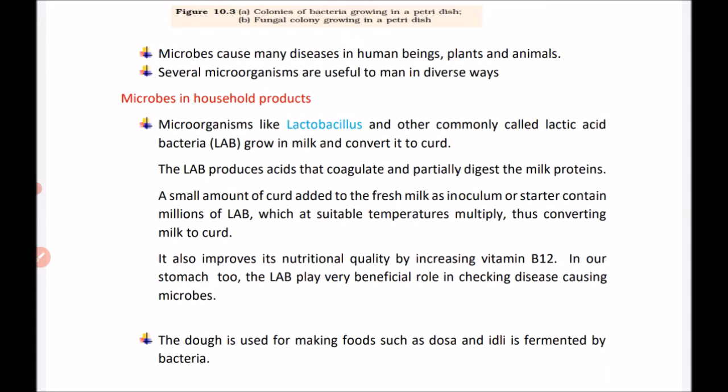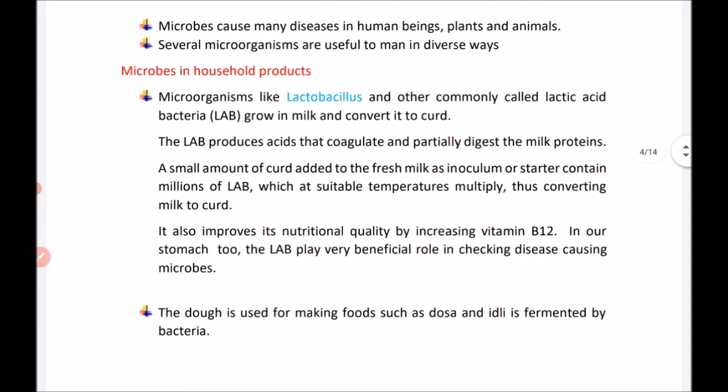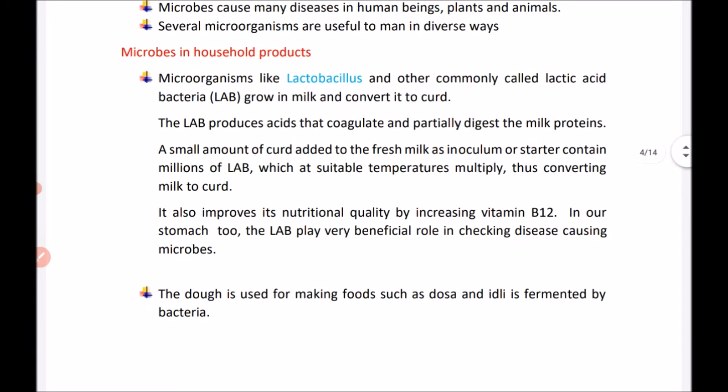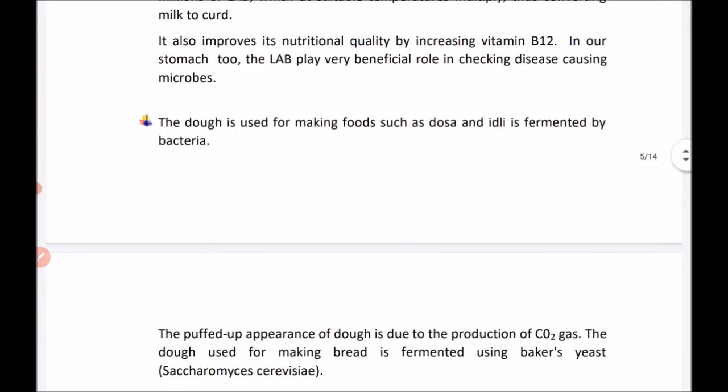In our stomach also, this LAB plays a very beneficial role in checking disease-causing microorganisms. So this Lactobacillus is very important in our stomach as it checks various diseases caused by other microorganisms. The dough used for making foods such as dosas and idli is fermented by bacteria. So bacteria also play an important role in the fermentation of the dough of dosa and idli.